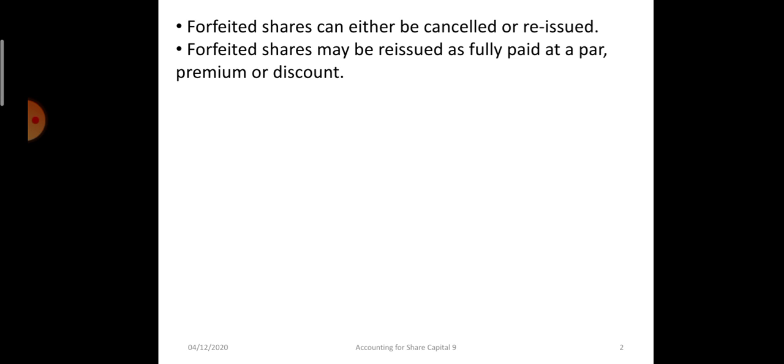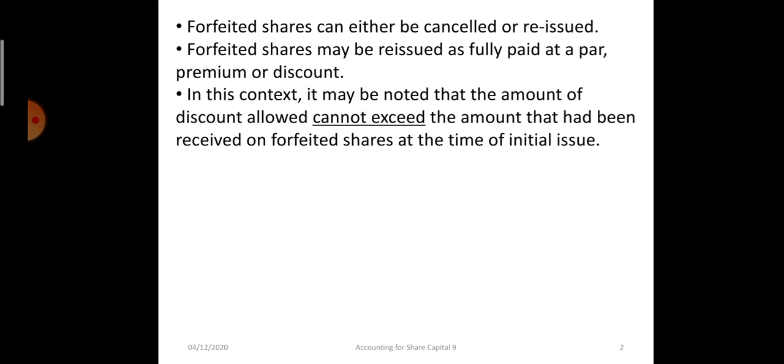Now these forfeited shares can be reissued at par, premium or discount. Earlier we had studied that when shares are issued they cannot be issued at a discount, but forfeited shares can be reissued at a discount, and the discount allowed cannot exceed the amount forfeited.